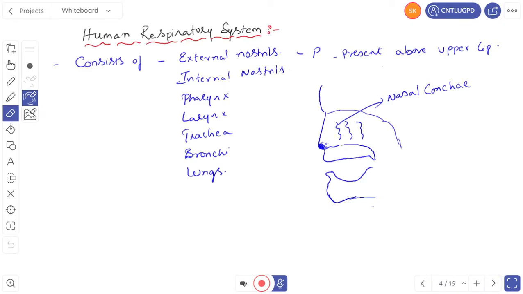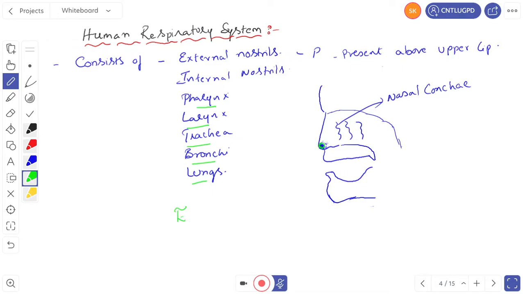Human respiratory system. The human respiratory system consists of a pair of external nostrils, a pair of internal nostrils, pharynx, larynx, trachea, bronchi, and lungs. Let us see here. First, I'm going for the external nostrils. External nostrils are one pair. Where are they present? Present above the upper lip.